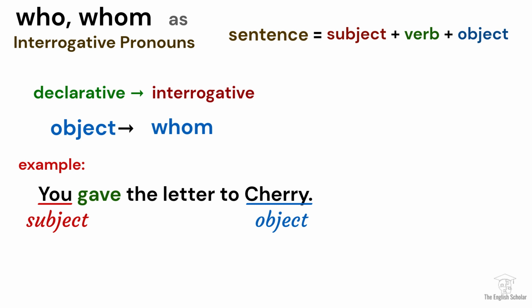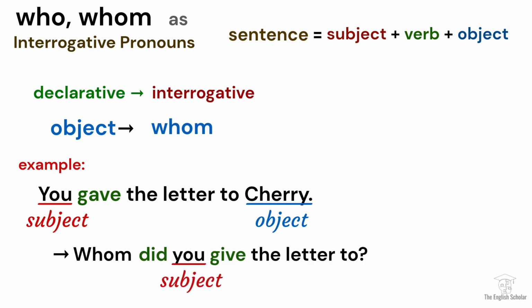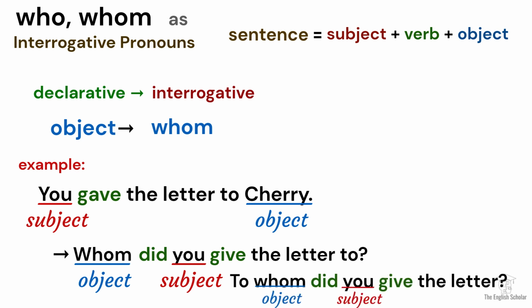When we turn this into a question, we replace it with the interrogative pronoun whom. Whom did you give the letter to? Whom has now become the object of the verb give. It can also be, to whom did you give the letter? Both sentences are grammatically correct, but the second one is used more in formal English.